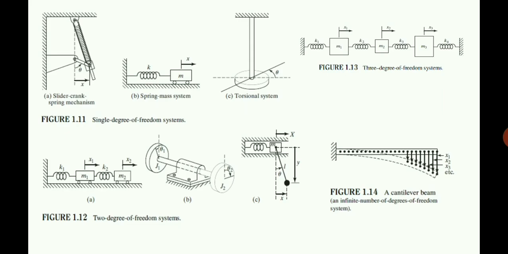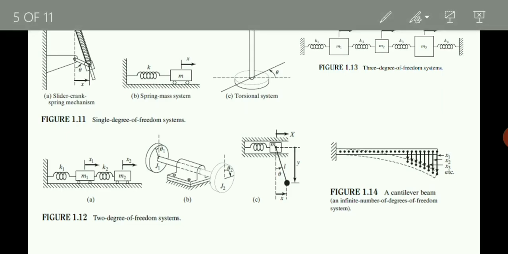For the first case it is shown as x1, second case it is x2, third case it is x3, and it goes on. So in a beam, depending upon the mass we are allocating, the displacements will also be different. So there are n number of masses and n number of displacements. So a beam can be considered as a system with infinite number of degrees of freedom. There will be infinite degrees of freedom in that particular case.